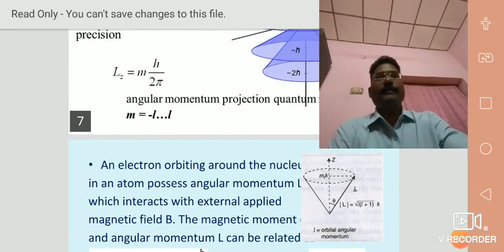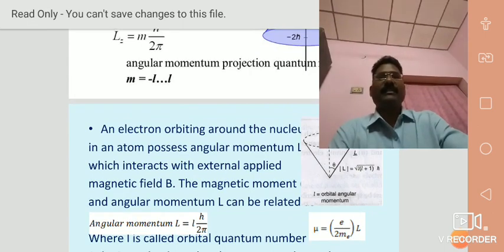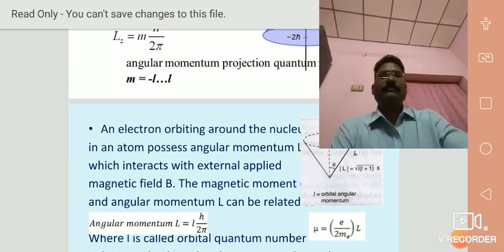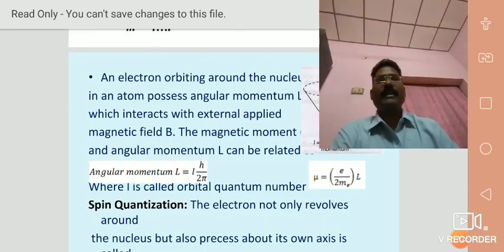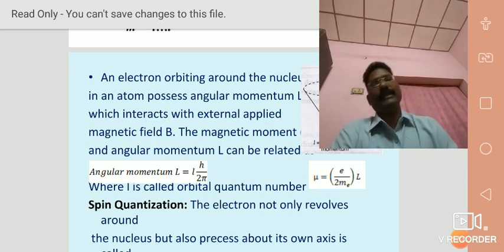An electron orbiting around the nucleus in an atom possesses angular momentum capital L, which interacts with the external applied magnetic field B, as we discussed already in the previous slide. The magnetic moment mu L and angular momentum capital L can be related. Angular momentum capital L is equal to small l into h by 2 pi.